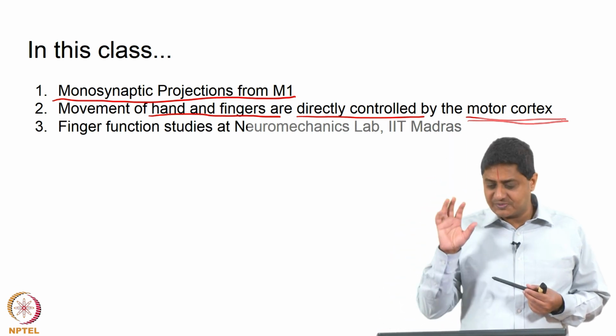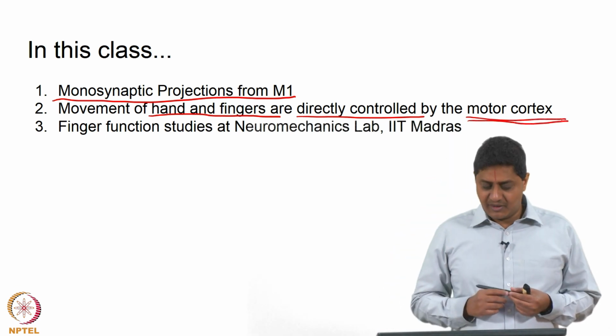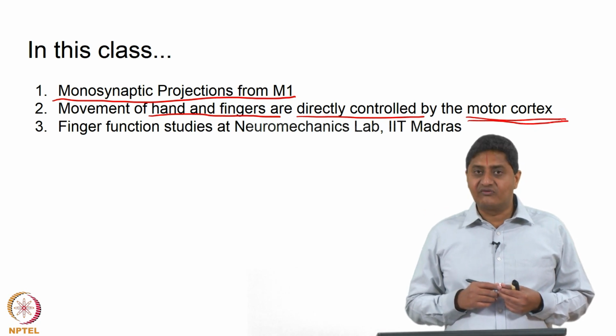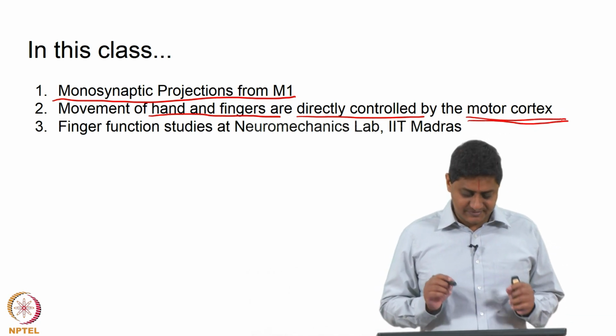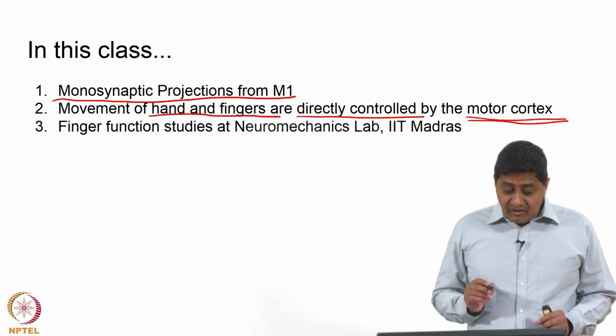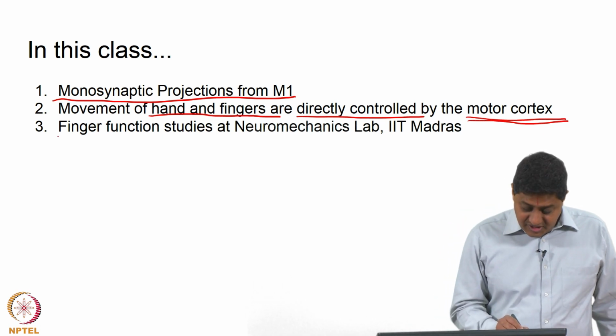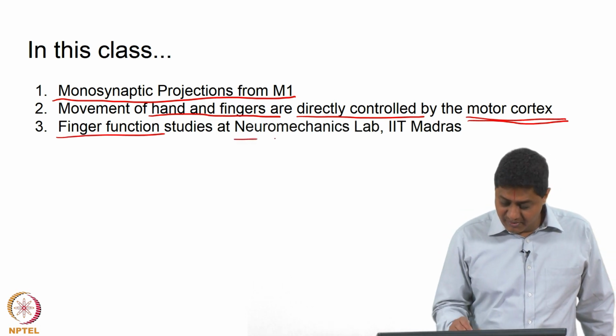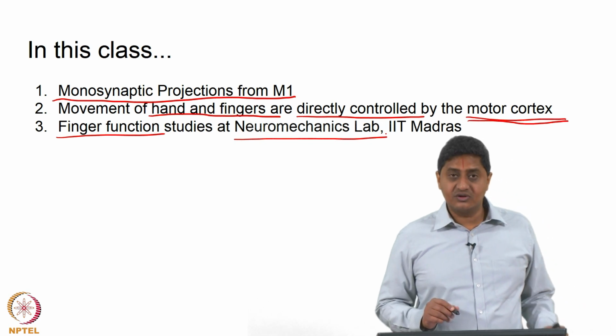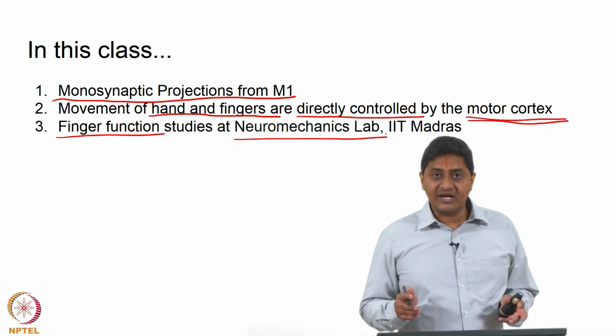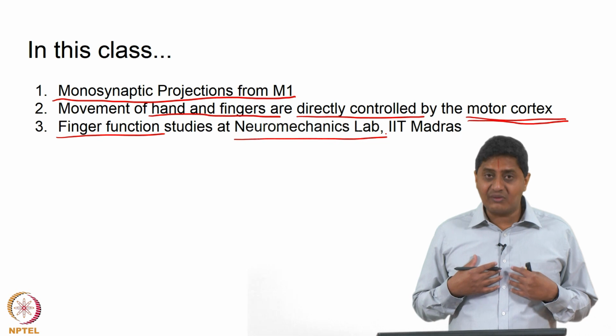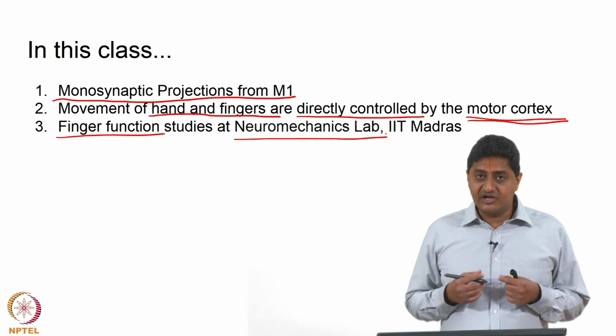So, the distal most parts of the upper limb, the hand and fingers, are very special in humans. They are very special, which is also the reason why we study finger function at our lab at IIT Madras. So, we have the neuromechanics lab at IIT Madras. In our lab we study hand and finger function.